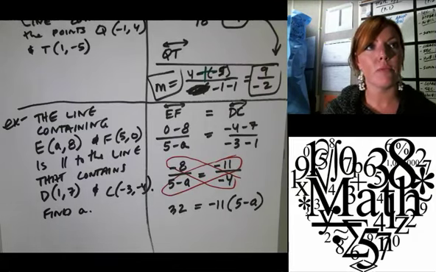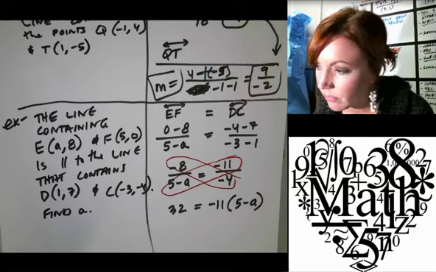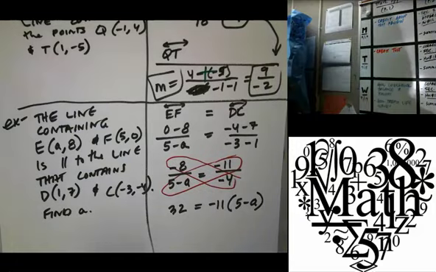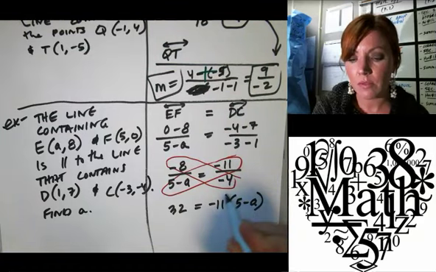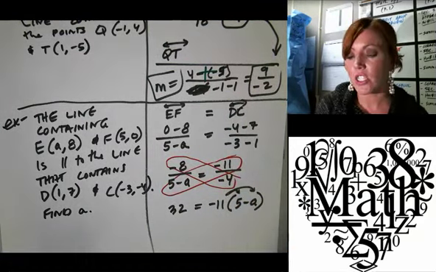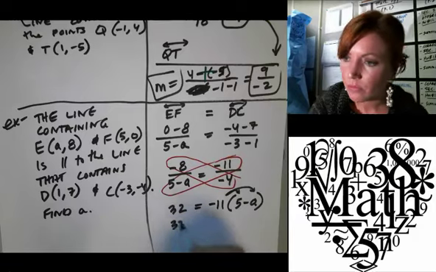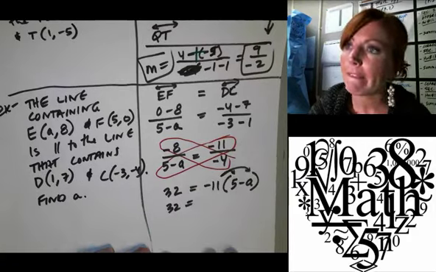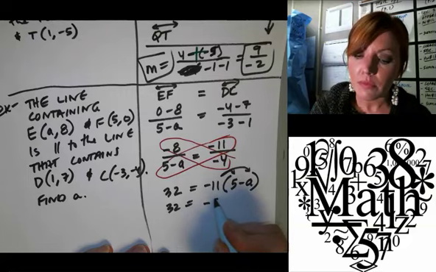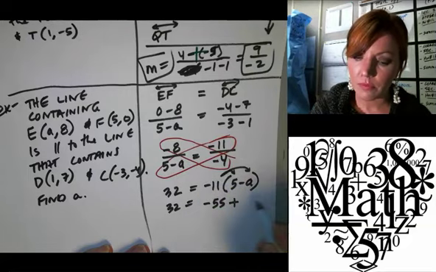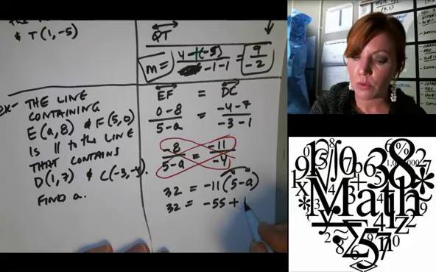Somebody guide me. Marcy. Would you have to first divide by negative 11? I would not recommend doing that, only because you're going to end up with funky fractions. Then use the distributive property to make it negative 55 plus 11A. Okay, good.